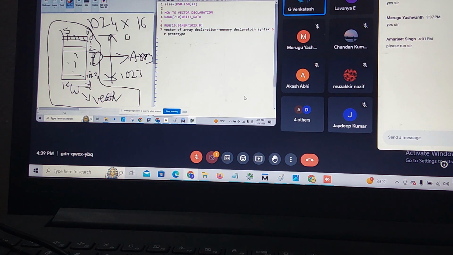My width is 64 bit and the size is 4 KB. Write the memory declaration for this one. You can put it in the chat box.